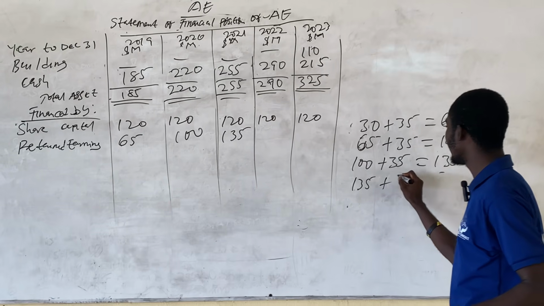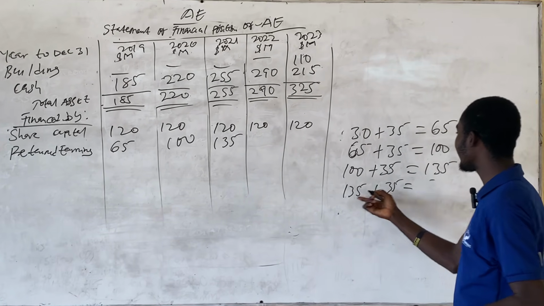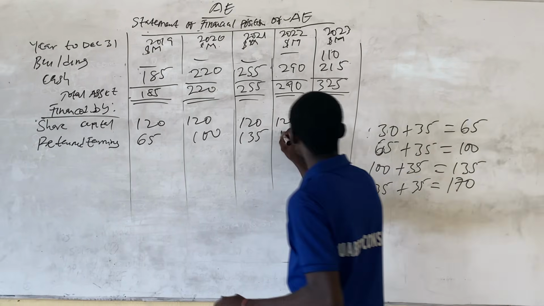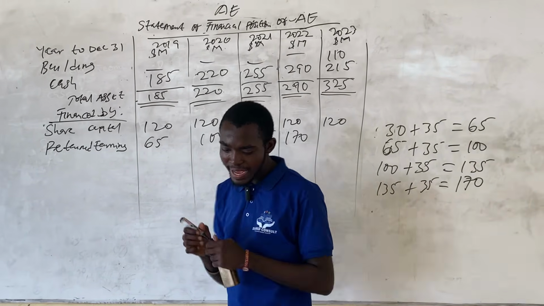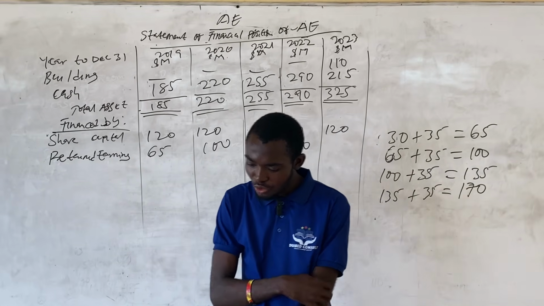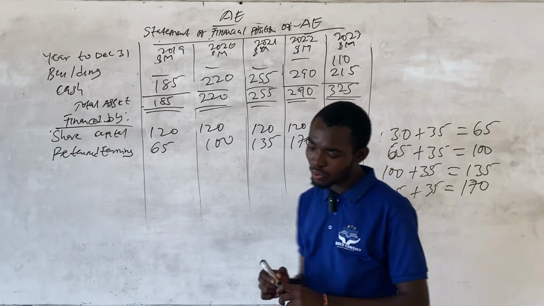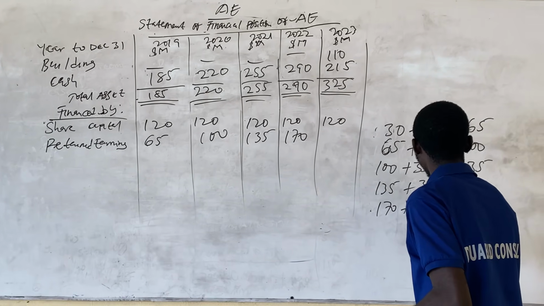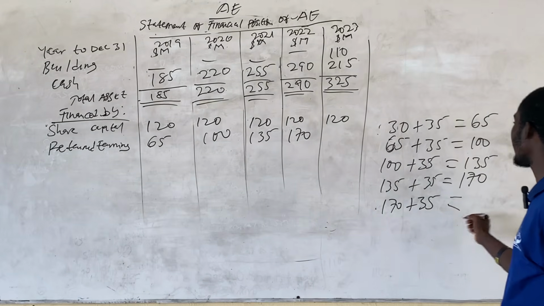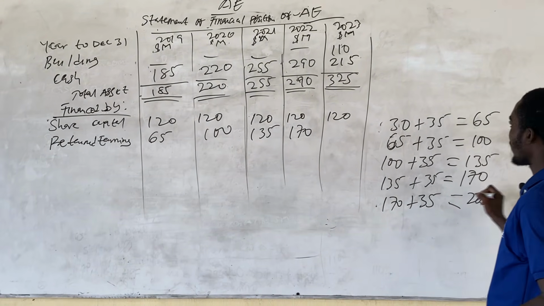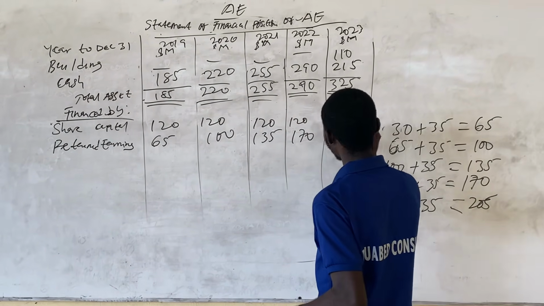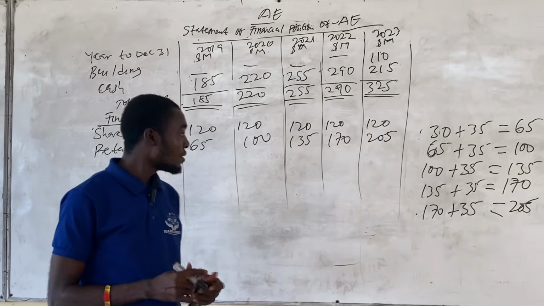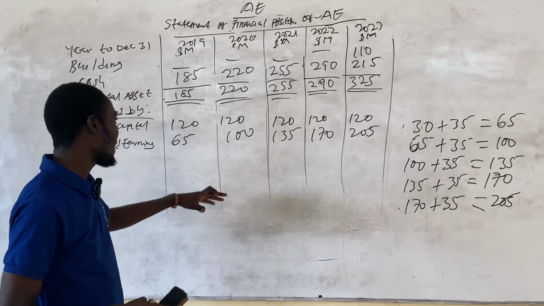And then in the fourth year we made a net income of 35. And then this will give us 170. And then for the last year, we made a net income of 35. So 170 plus 35 will give us 205. So that's all for the finance by aspect.